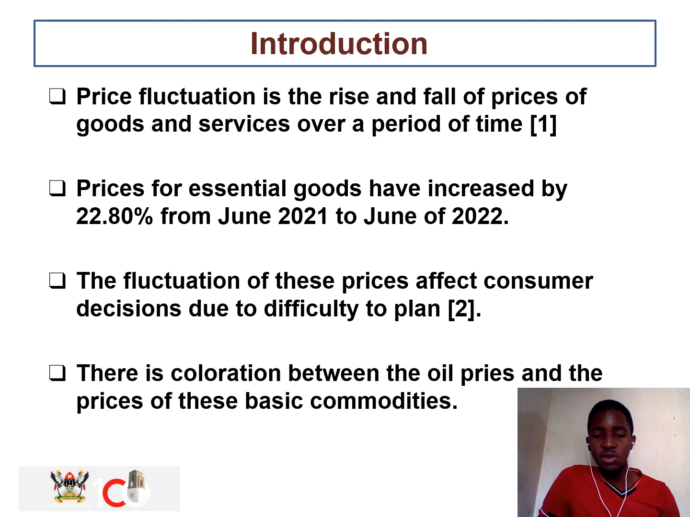As we are going to see, there is a correlation between oil prices and the prices of these basic commodities. The increase or decrease in oil prices will have an immediate impact on the basic commodities, because these basic food commodities have to be transported from the area of production to the market, and this includes transport costs. So if transport costs increase, they will affect the basic food commodities directly.